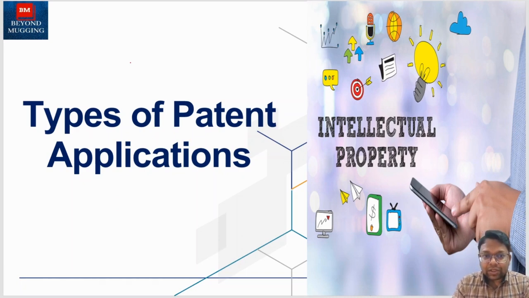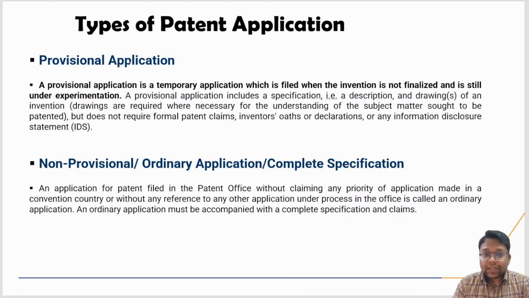Let's begin our lecture with the different kinds of patent application, when you need to file, or which kind of patent application. Suppose provisional application. What is provisional? Sometimes a provisional application is also called a temporary application. Why is it called a temporary application? Because when you file your provisional application, your invention, your experiment is still ongoing.